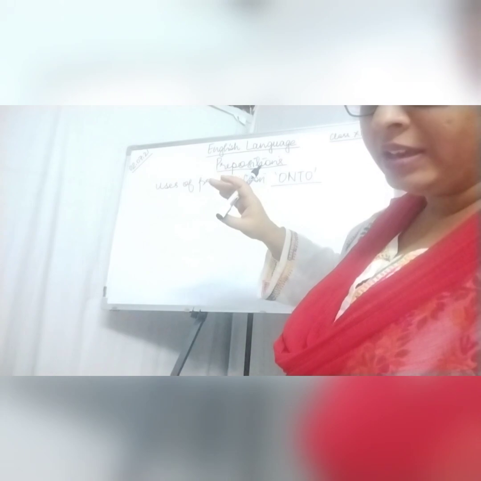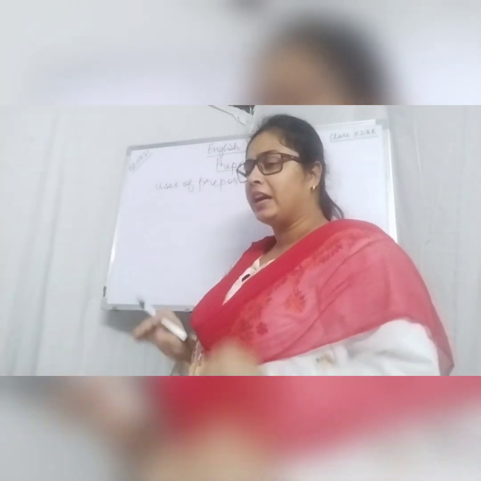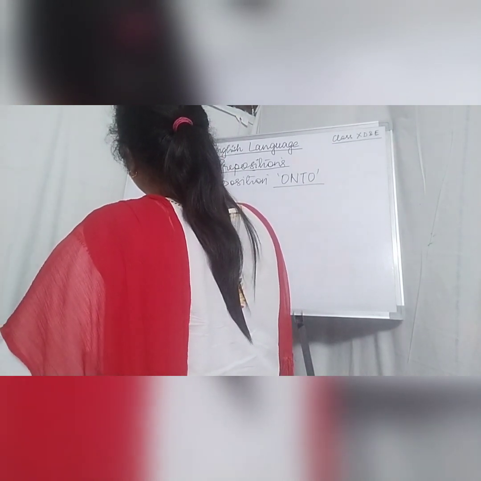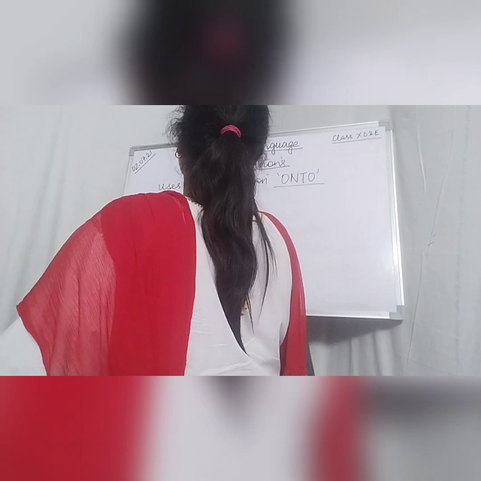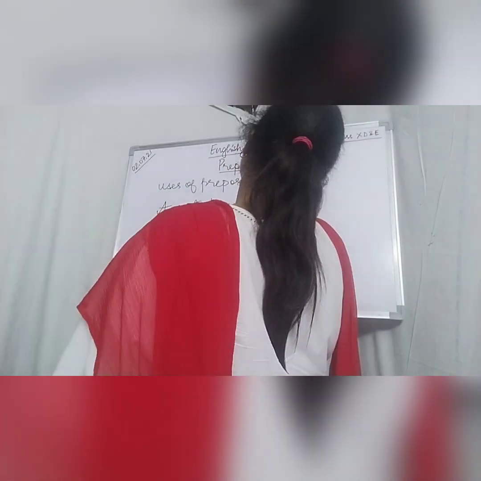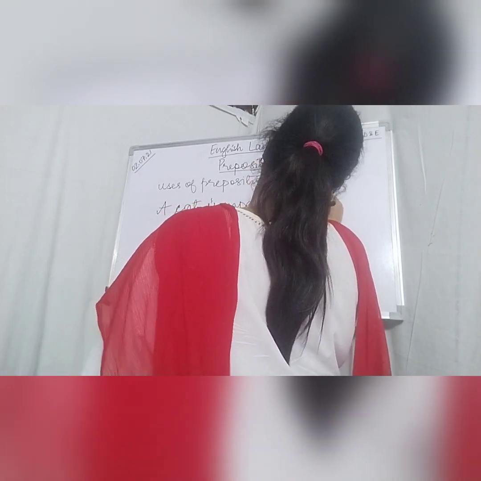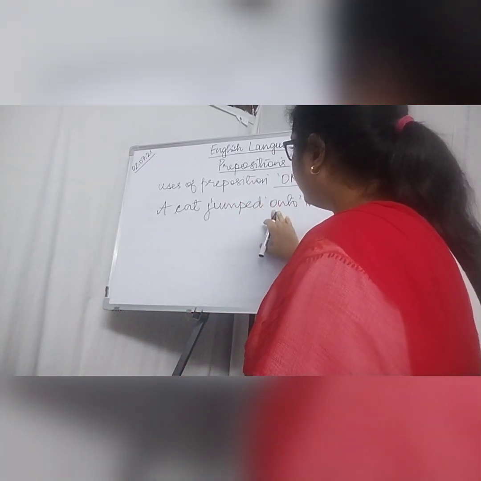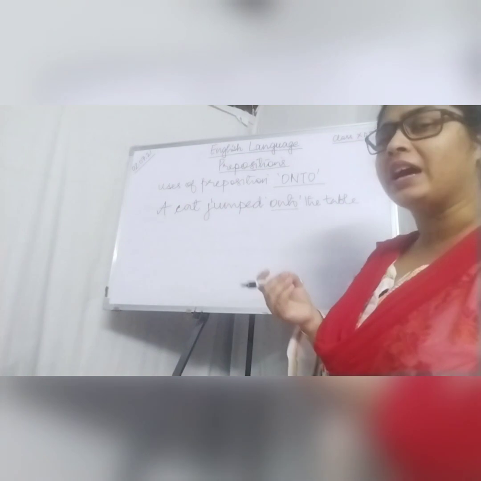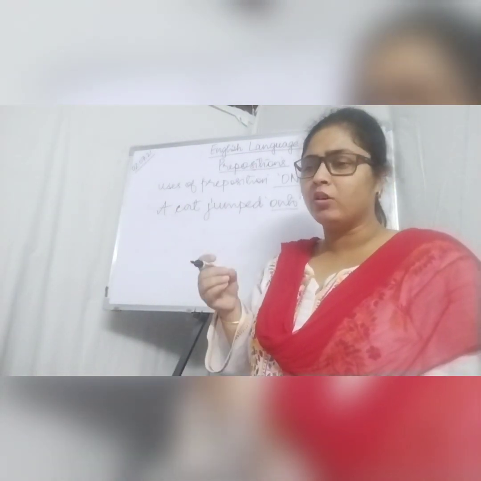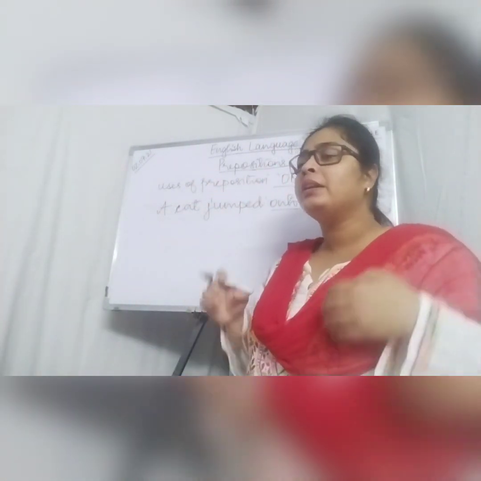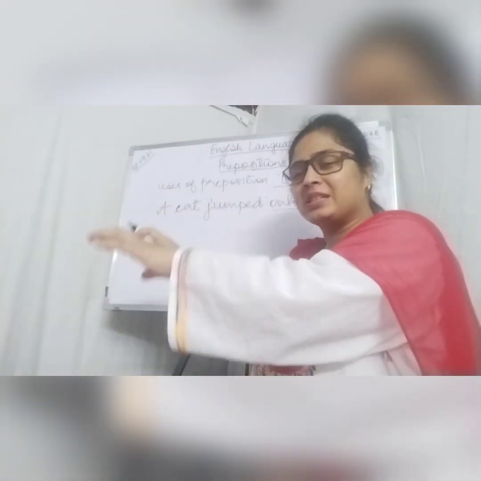For example, if I say a cat jumped onto the table, this word onto shows that the object, that is the cat, was in moving position, but after reaching some place, that object has become stationary.